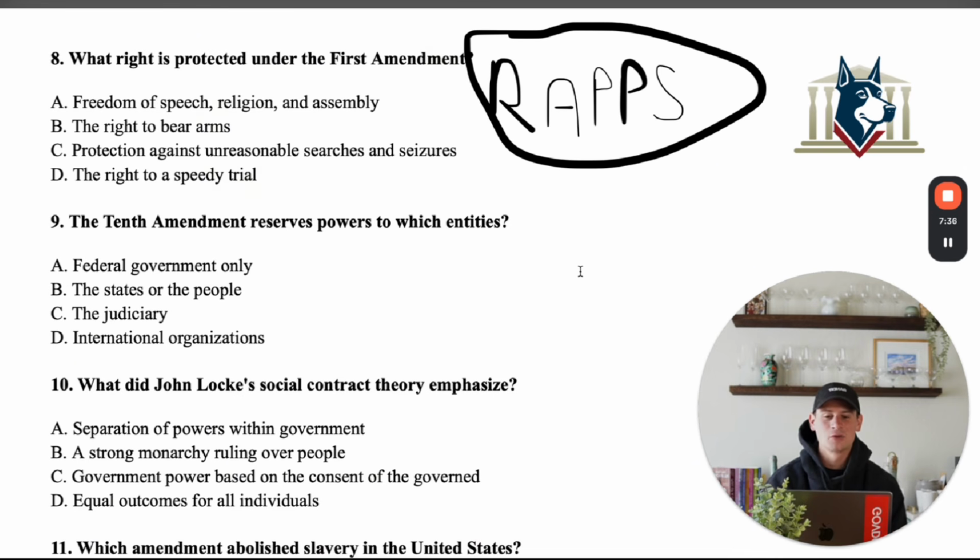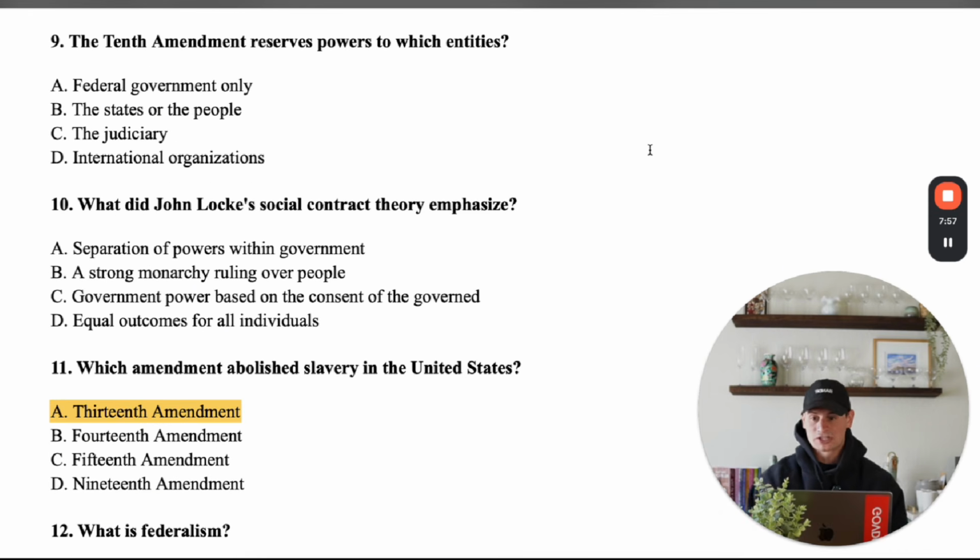So anytime you are talking about the First Amendment, you have the freedom of religion. You have the freedom to assemble. You have the freedom of the press. You have freedom to petition the government. The freedom of speech. The answer here is A. Right to bear arms, that's your Second Amendment. Protection against unreasonable searches and seizures, that's your 4th. Right to a speedy trial, 6th. So let's take a look at number 9.